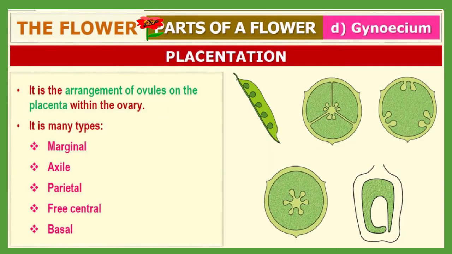So now let me discuss placentation. What is placentation? It is the arrangement of ovules on the placenta within the ovary. You can see the photograph here. These are all the types of placentation. There may be five kinds: marginal, axile, parietal, free central and basal. Let me discuss them one by one.